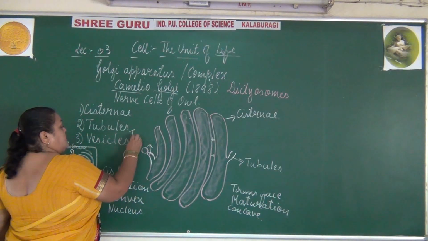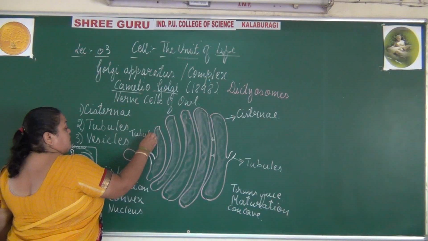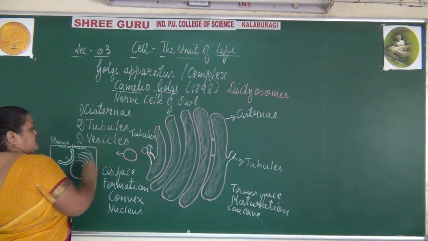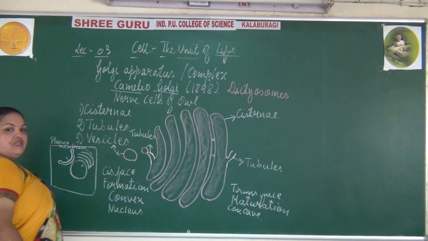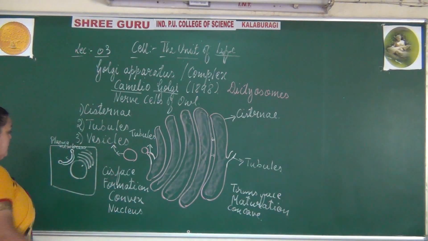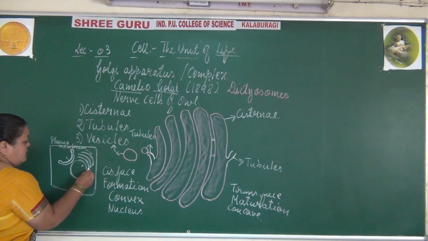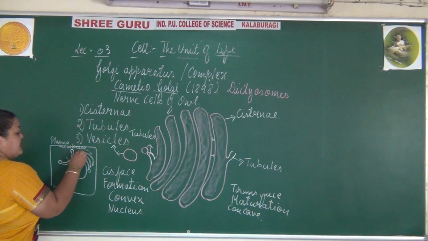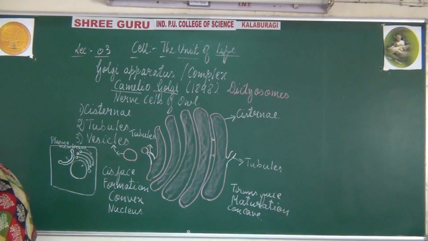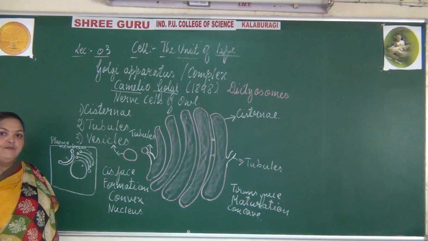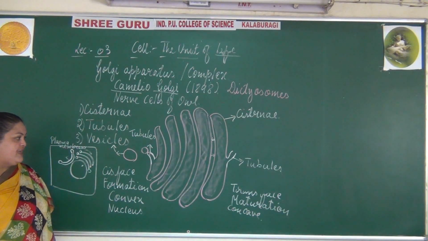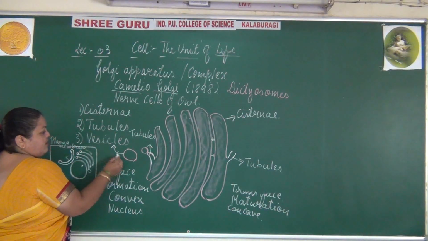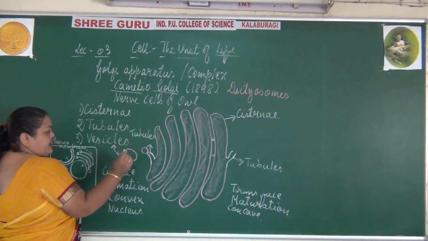These are the tubules and these are the vesicles, the spherical structures. The vesicles that are released by the endoplasmic reticulum enter at the receiving end.